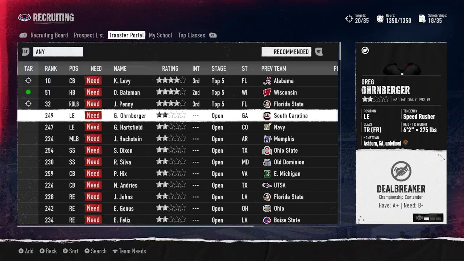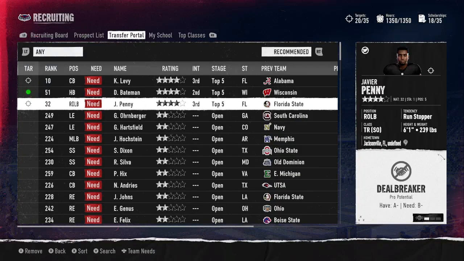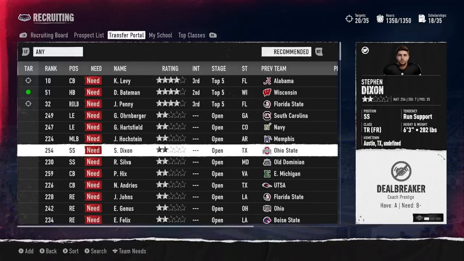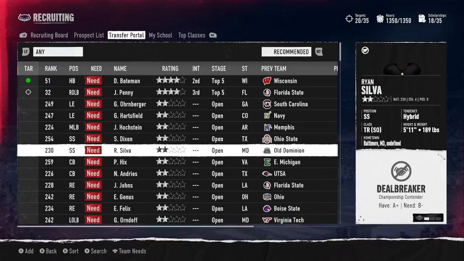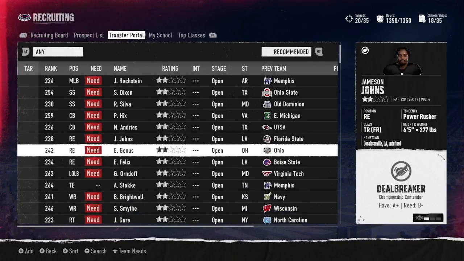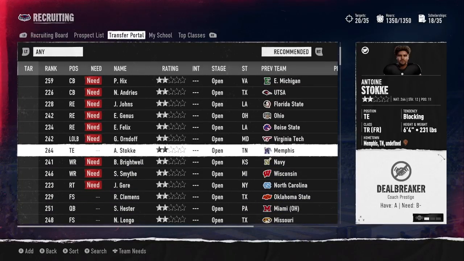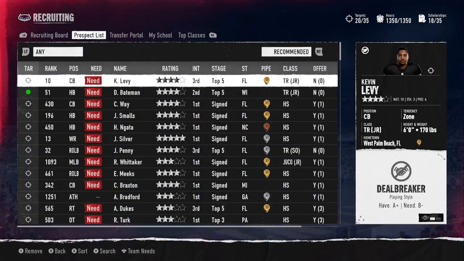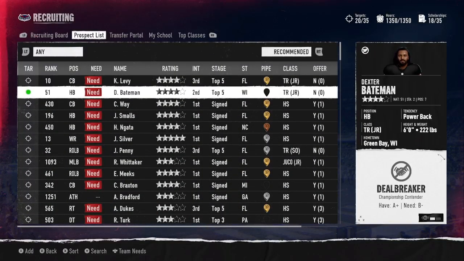I can get this in the prospect list. This is a weak transfer class for sure. They only have 3 4-star athletes, and everybody else is 2-star. There isn't really much to choose from. Yeah, we're going to go check out the prospect list and see what's available to us here.